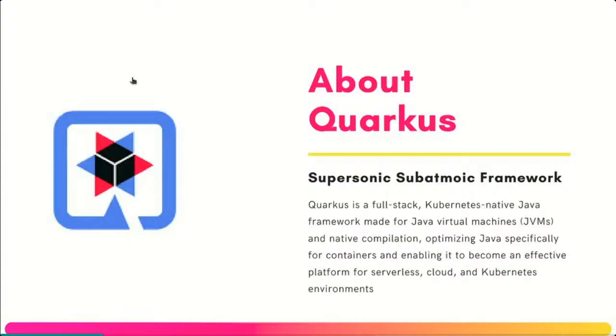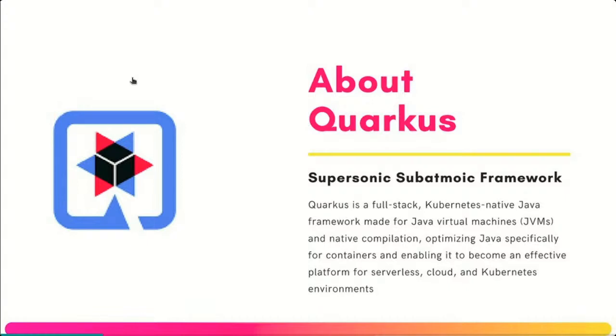Okay, so what Quarkus is, as we have already discussed a lot about it, is what the Quarkus project itself says: a full stack Kubernetes native Java framework. If you are writing cloud native applications and you are specific that they run on the Kubernetes stack, Quarkus fits excellently. After this session, I will try to connect more sessions so that we can dive deep into Quarkus. But today our focus will be introducing you to the Quarkus framework.